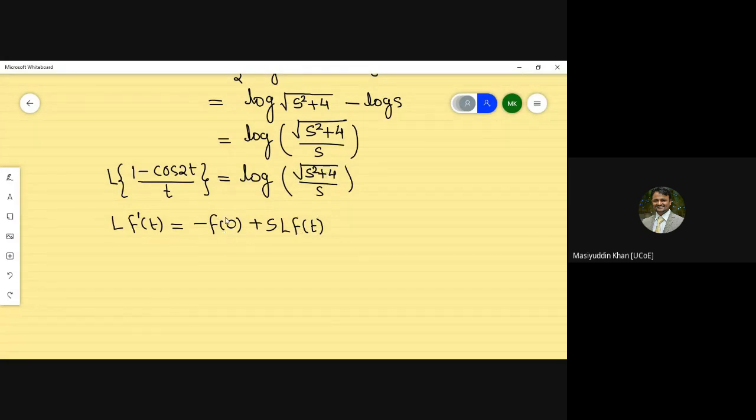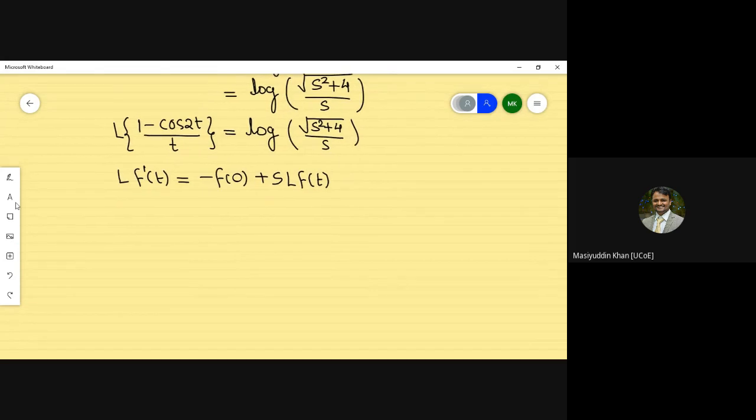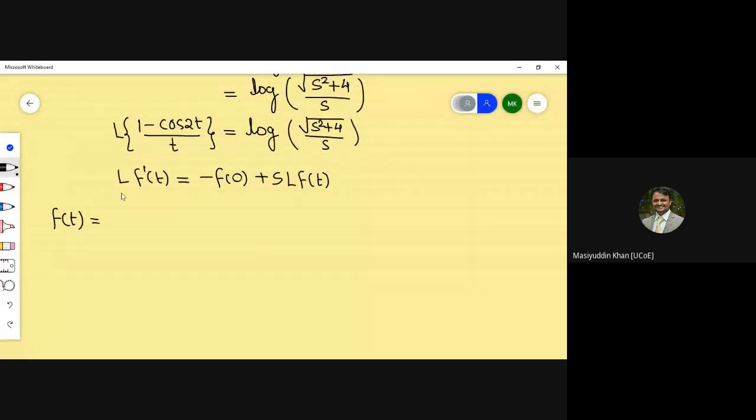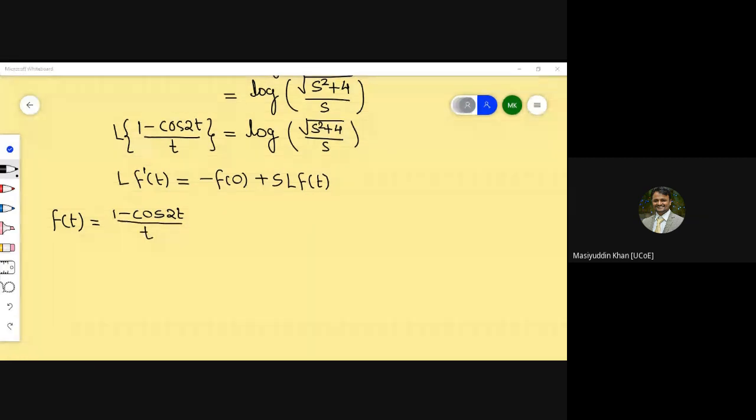Now we have to calculate f of 0. So according to this, f of t is equal to, what is our f of t? F of t means our full function, 1 minus cos 2t divided by t.